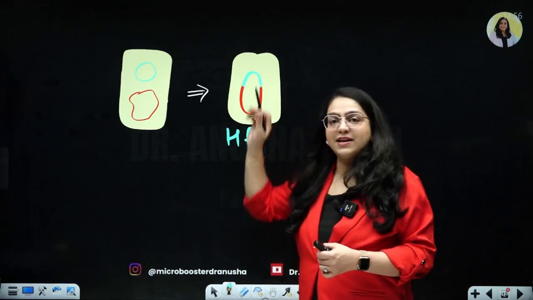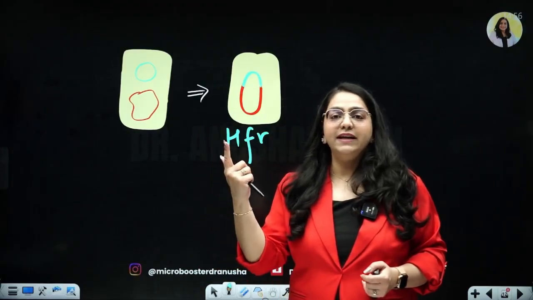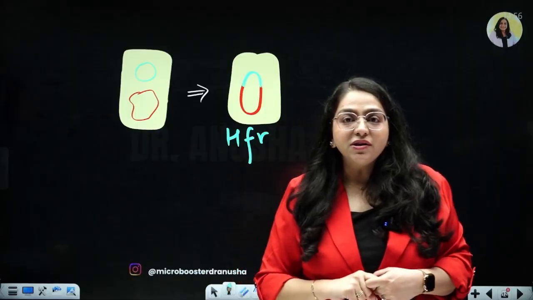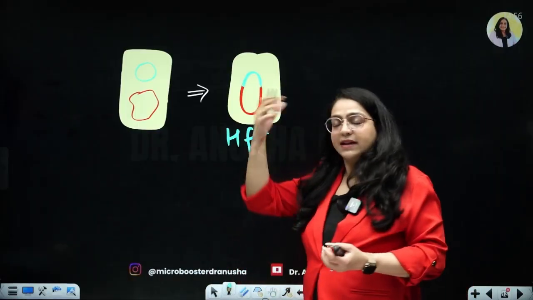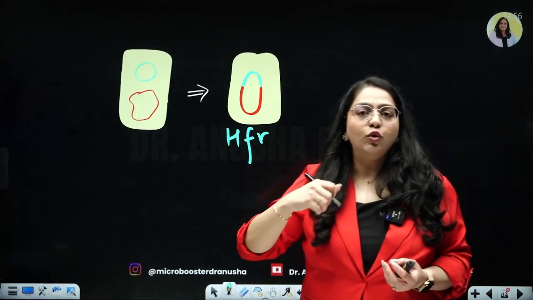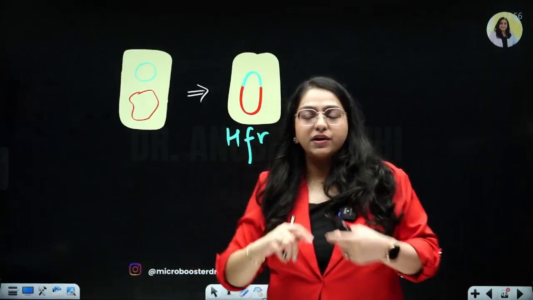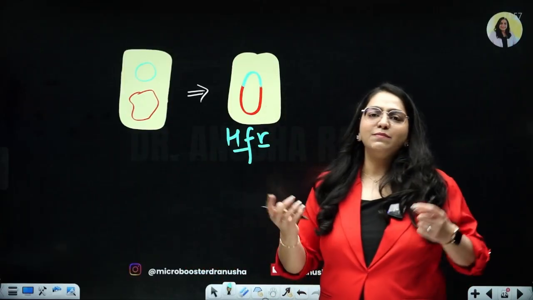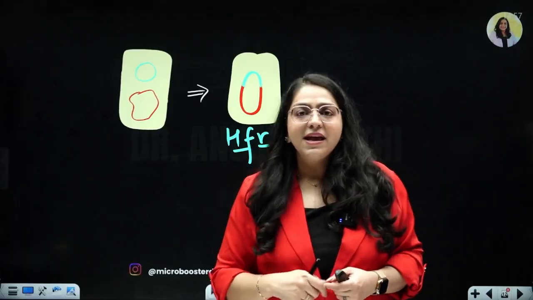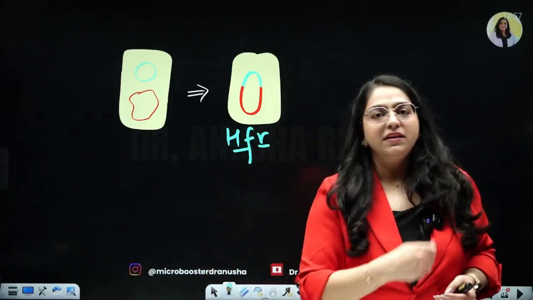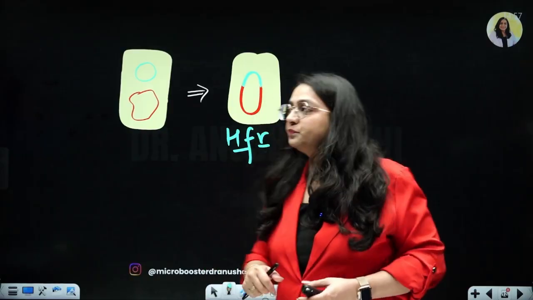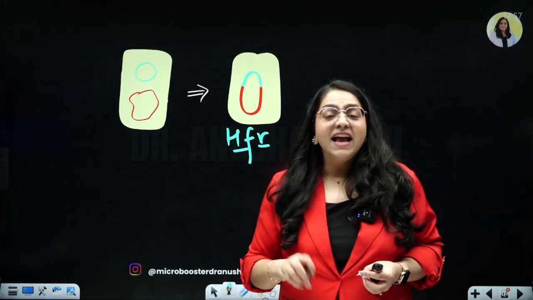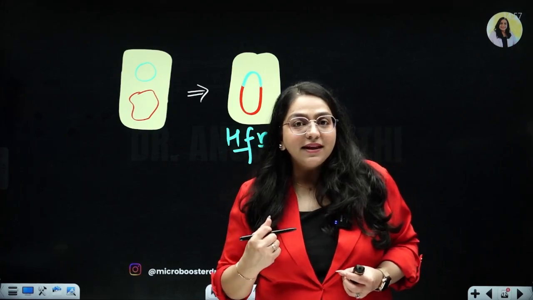Because recombination has happened. Na? We know when one genetic DNA material incorporates with another DNA material, we call that process recombination. So here recombination has happened in the same cell, even though two types of genetic materials have incorporated. So it's a recombinant cell, and it's a high frequency recombinant because it is able to attach, detach very, very fast, and it is also able to transfer the genetic material very, very fast. Right? Now this high frequency recombinant cell can conjugate with an F minus cell, right?